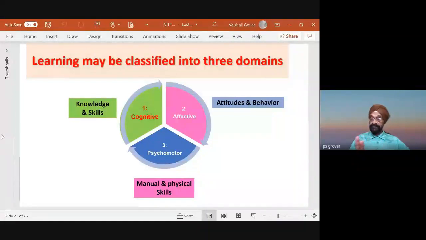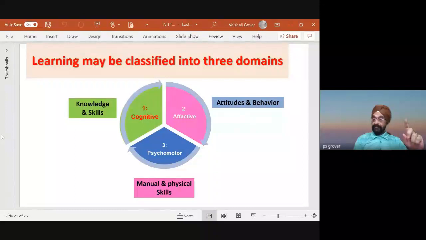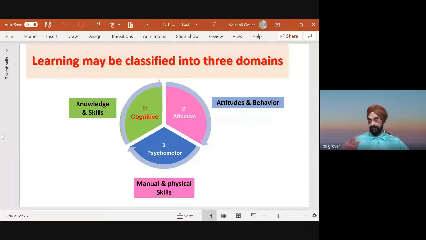So learning is classified into 3 domains. I have discussed with you knowledge and skills, cognitive. Next is the affective. Then is the psychomotor. See, I have seen in a course outcome or a program outcome, it includes attitude and behavior. Outcome includes knowledge and skills. Outcome includes manual and physical skills. And Bloom prepared the 3 domains: cognitive, affective, and psychomotor.